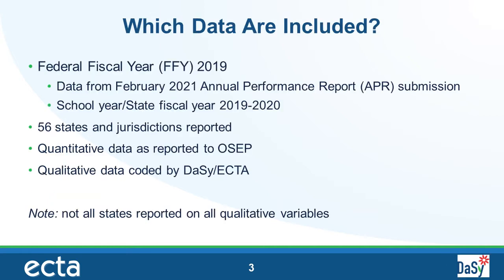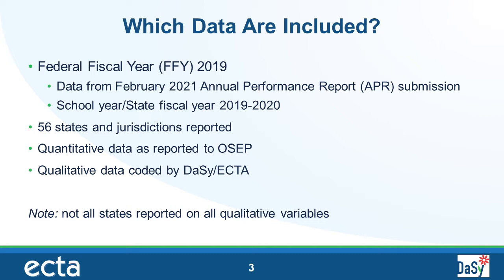Before we jump into the data, we want to remind everyone what data are included and where the data came from. These data are from federal fiscal year, or FFY 2019, which states submitted in their February 2021 annual performance report submission. Some states align to their school year or their state fiscal year, which would be the 2019-2020 year.